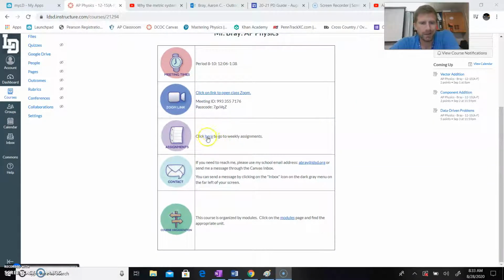Here's my assignments. That's not how I organize my course, but if you want to know, you can see on the coming up side over here what's coming up already. You can click there and go to those assignments, or click them right here. Those are coming up already. But how I organize my course is through modules.